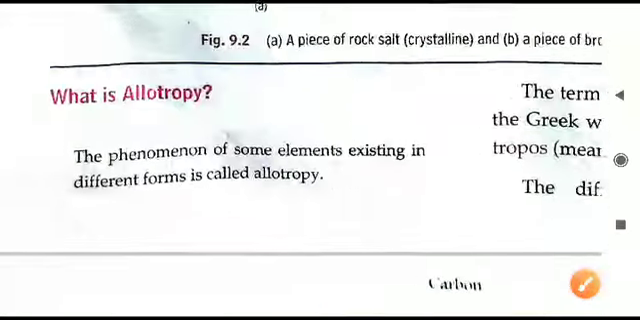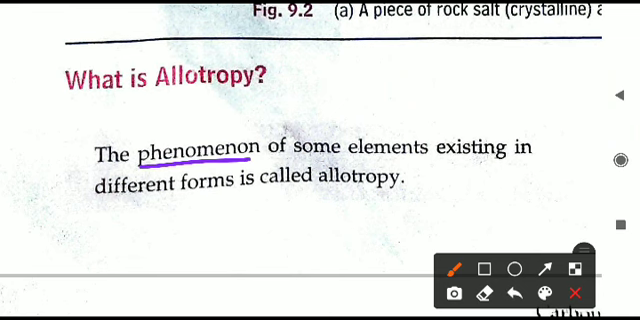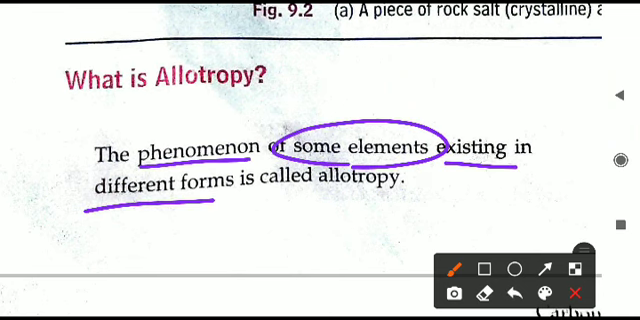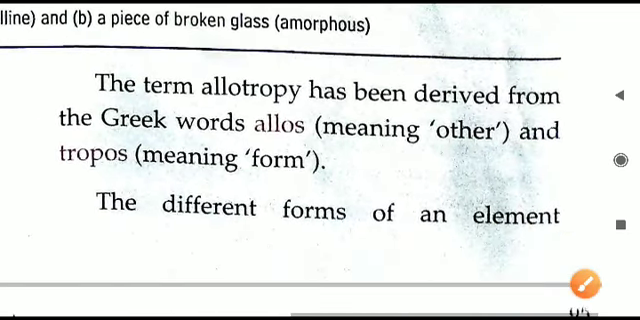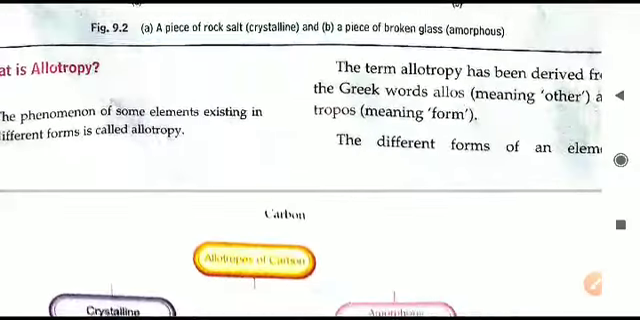We will now understand allotropy. Allotropy is the property or phenomenon of some elements existing in different forms. Like carbon: carbon element can exist in different manners. It can look like diamond, it can be graphite, it can be anything else also. So the same element is present in different forms. If the same element shows different forms, this property is called allotropy. And all the different forms are called allotropes.